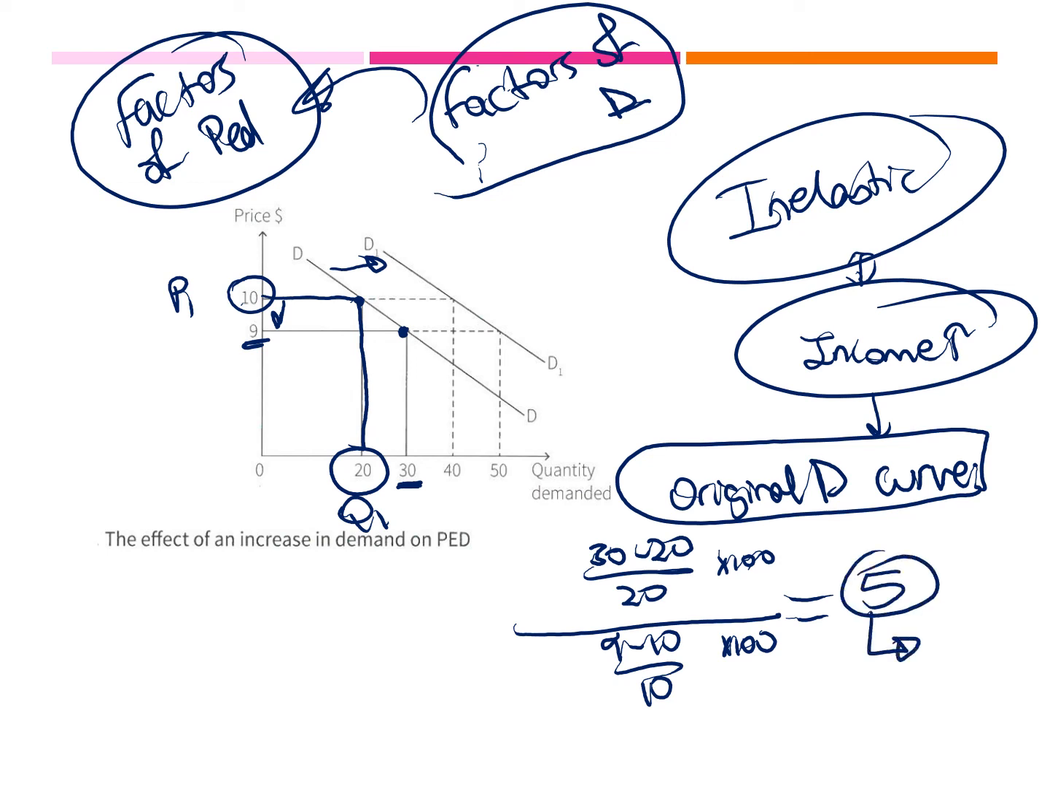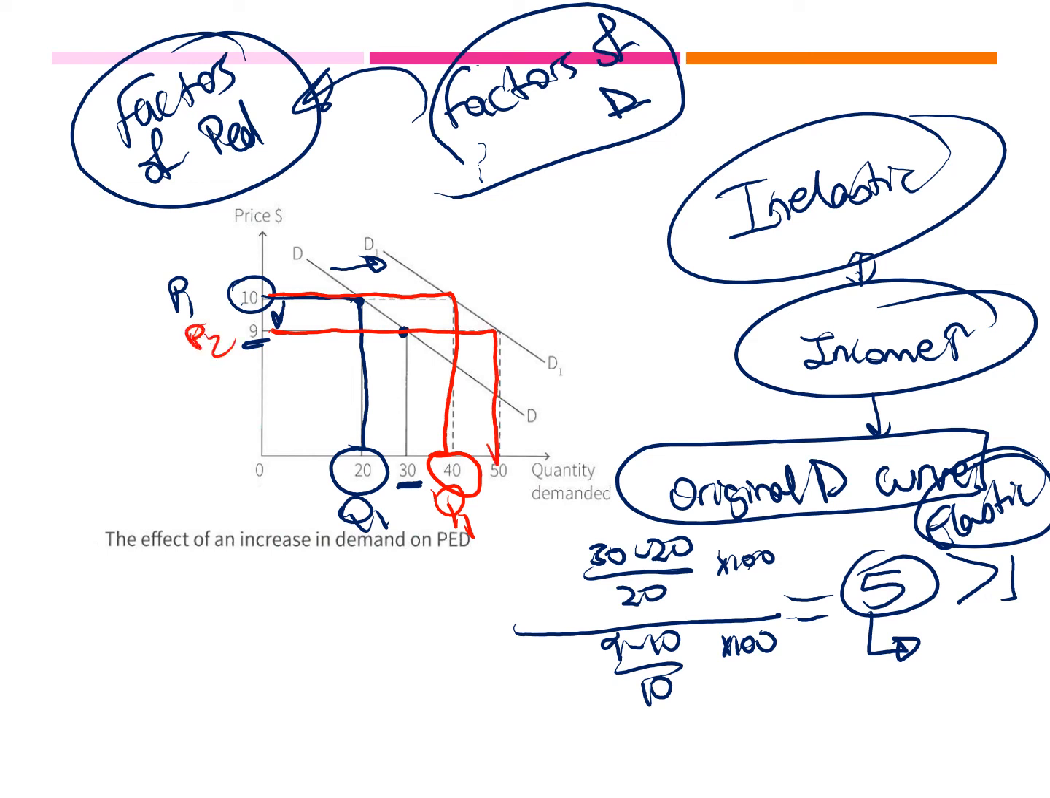5 is elastic. It is a number greater than 1, so I would say my original demand curve, the demand on it was elastic. Remember that. Now I want to measure elasticity when I got an increase in demand because my income increased, for example. So let's have a look at the new demand curve. I will solve this with red. So again, at a price of 10, my Q1 was 40. And when the price decreased and it became 9, this is my P2, my new quantity became 50. This is Q2.